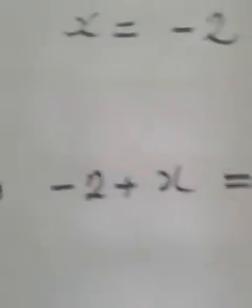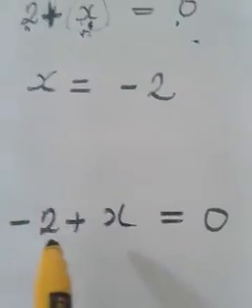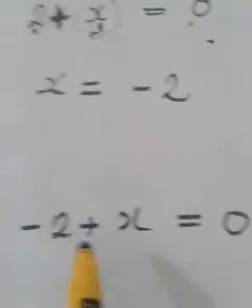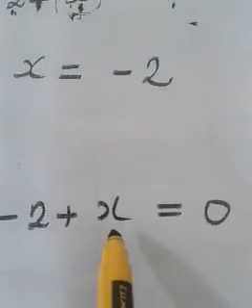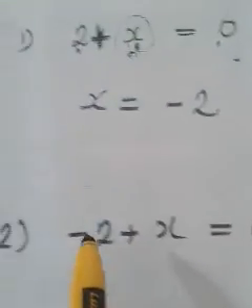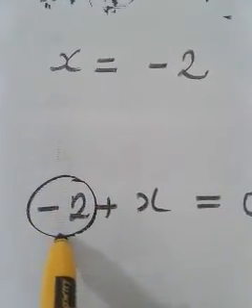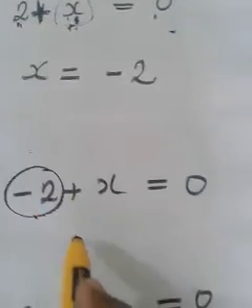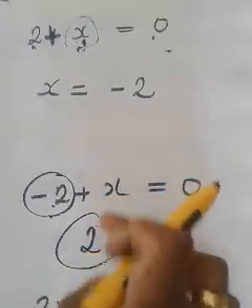Then the next question is minus 2 plus x is equal to 0. Again we have to find an unknown such that when we add that unknown to minus 2, we get the result as 0. Which will be that unknown? Since the operation is addition, the unknown will be the negative of that number. The number itself is negative 2. So the answer will be 2, because negative of negative 2 is 2.